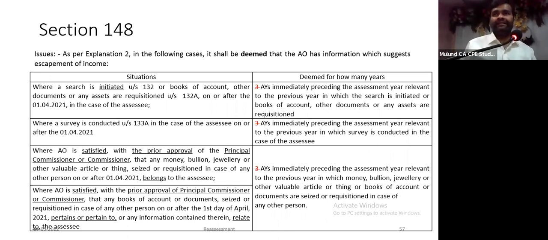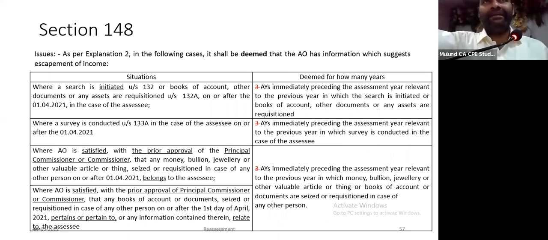Now, in the following situations, it is deemed that the AO has information which suggests income has escaped assessment. First condition, search is initiated under section 132 or books of accounts, documents or assets are requisitioned under section 132A on or after 1st April 21. किसी client के यहाँ पे search हुआ after 1st of April 21.